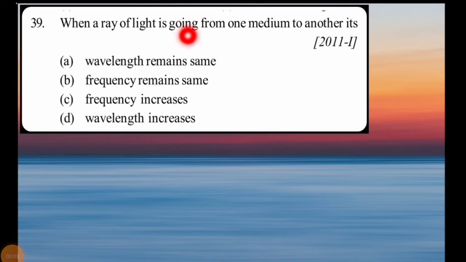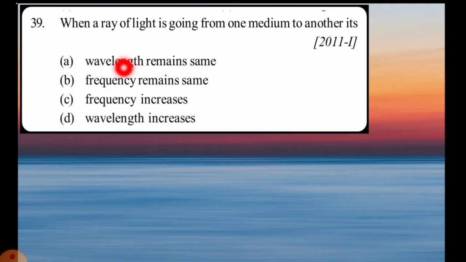We have the next question: when a ray of light is going from one medium to another medium, from one house to another house. Don't you think the same question is asked? The only difference is language. They just have changed the language. So back to the question, as we know that king frequency does not show change, but merchants, speed and wavelength, change. So option A, wavelength remains same.